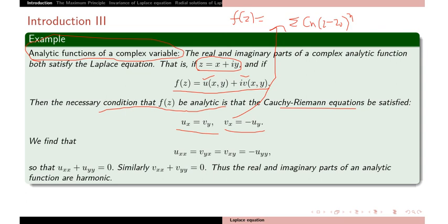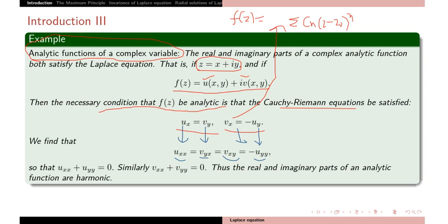Further, we differentiate again to get the second derivative. So u_xx will be v_yx, and v_yx equal to v_xy, and from the second equation this is equal to minus u_yy.